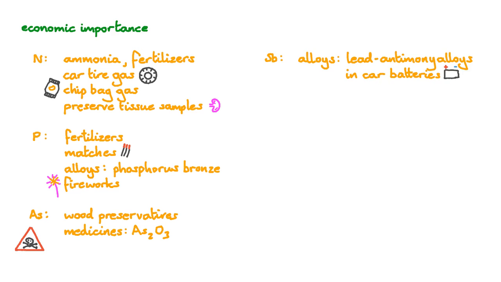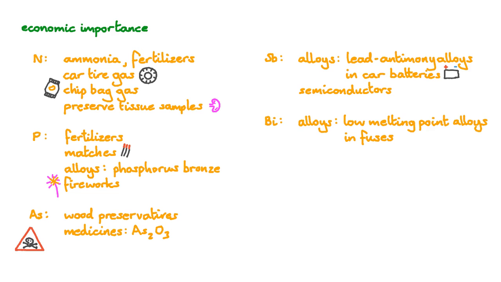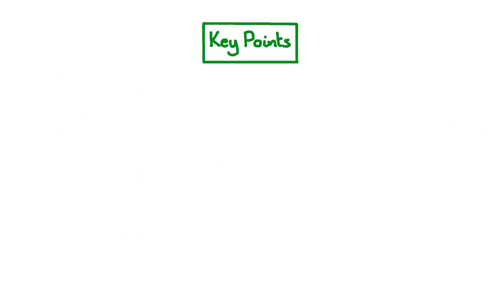Antimony can be found in various alloys, for instance in combination with lead in the alloys in car batteries. And it's also found in some semiconductors. Bismuth is also found in various alloys, for instance combined with lead and cadmium to produce low melting point alloys in fuses. Now it's time to finish up with the key points.